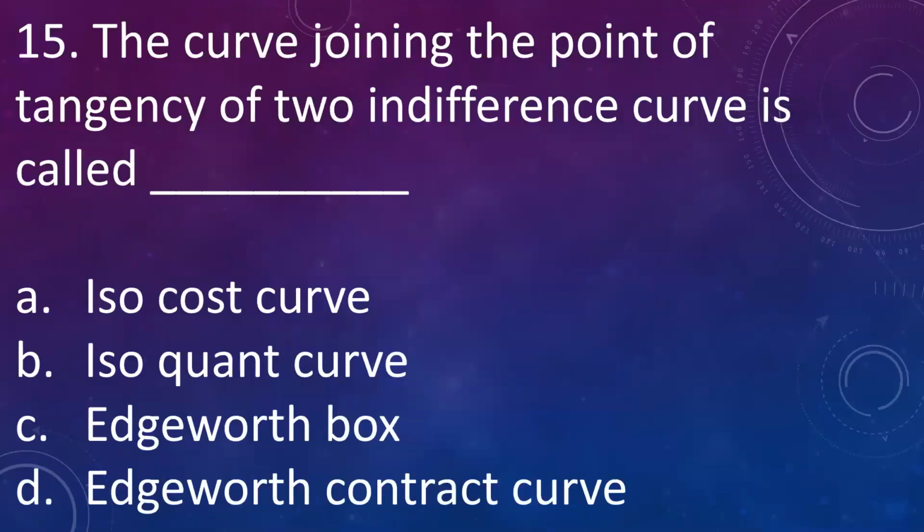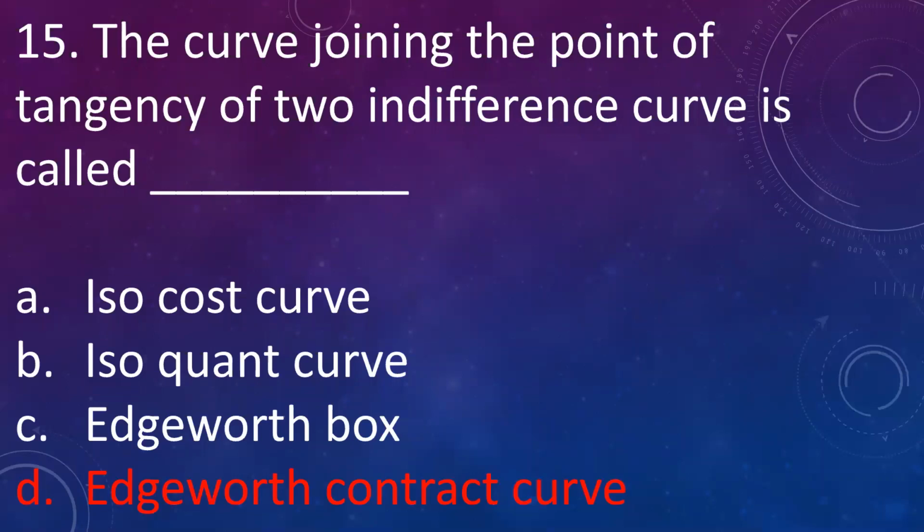Let us go to the next question. The curve joining the points of tangency of two indifference curves is called A, isocost curve, B, isocount curve, C, Edgeworth box, D, Edgeworth contract curve. Here the right answer is Edgeworth contract curve.